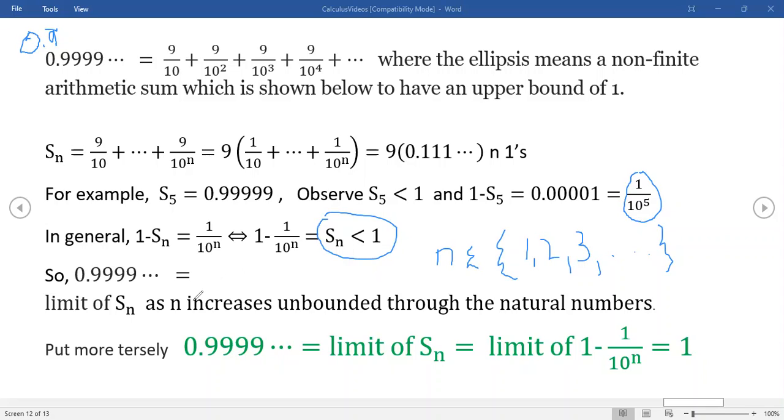But the problem is it's increasing forever and ever, if you want to use that language. It continues to increase. n can get indefinitely large just by the notation, which he acknowledges is infinite. This notation suggests an infinite string of summands. This is a finite string of summands down here, but this is an infinite string of summands, and you have to handle it differently, in a limit sort of fashion.